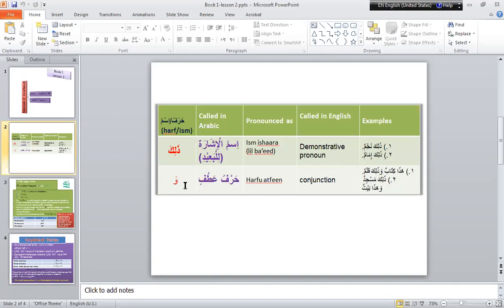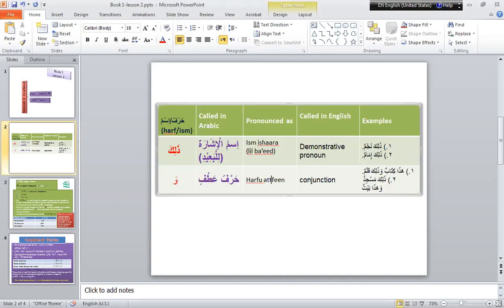Next is wow. Harfu atfin. This is the way it is pronounced. Atfin means conjunction in English.